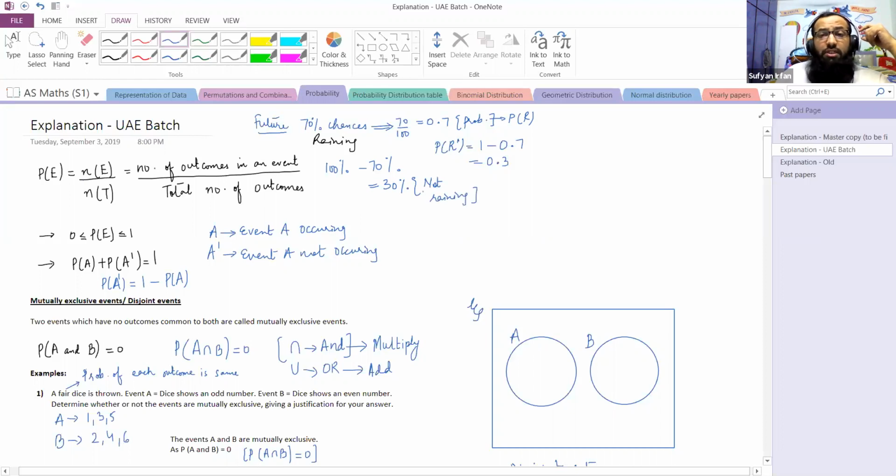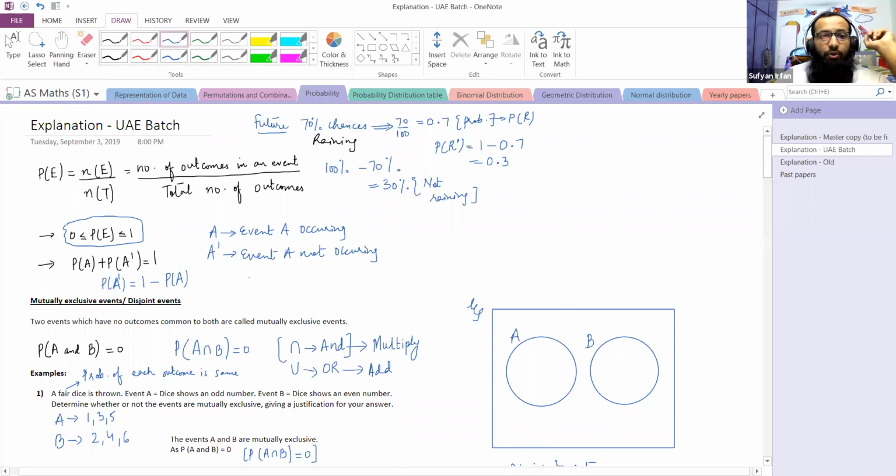In percentage, the total is 100%. In probability, the maximum probability is always 1. So this is the fact that I have written: the probability will always lie between 0 and 1. The least probability can be 0 and the greatest probability can be 1. And the sum of all the probabilities will always equal 1.